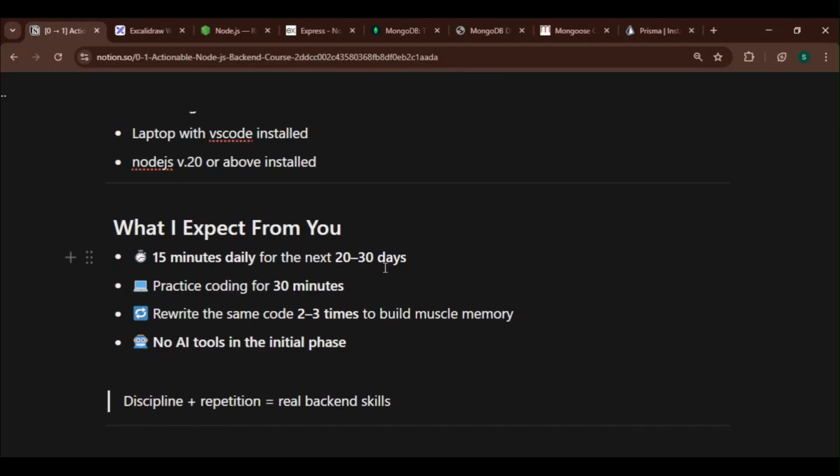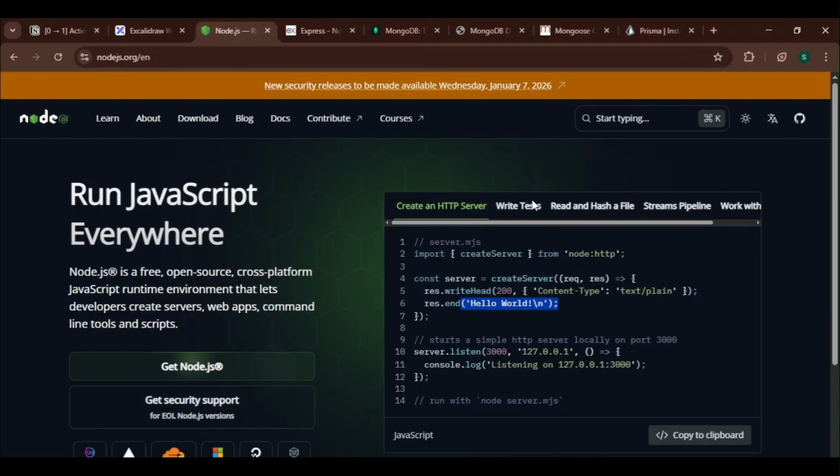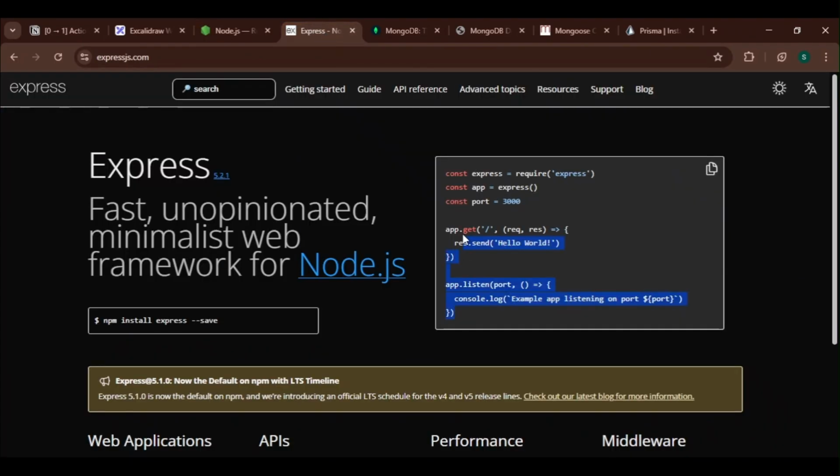What I expect from you is that you give 15 minutes daily for the next 20 to 30 days, and you practice for 30 minutes. Suppose we make some API, like we're making a GET API that sends a response hello world. Even though you know this code very clearly, you have to write it 2 to 3 times to build your muscle memory.